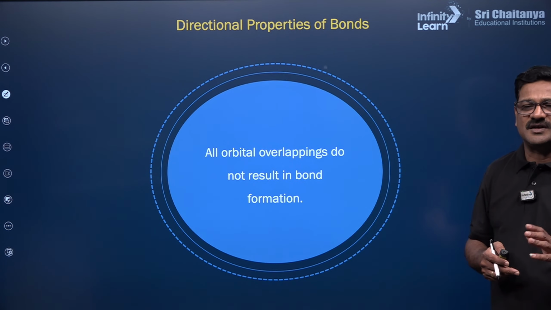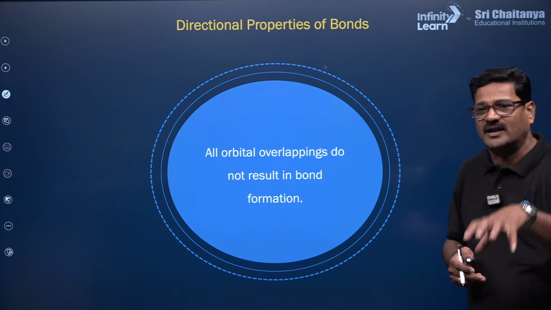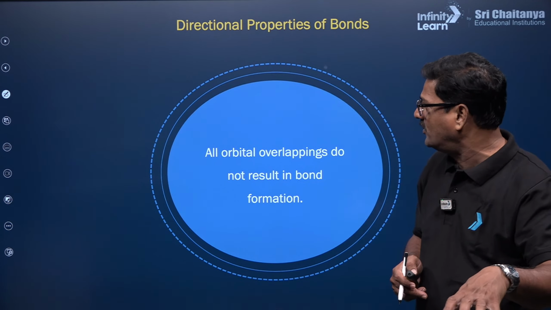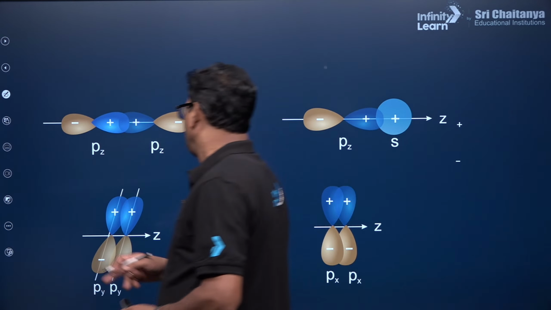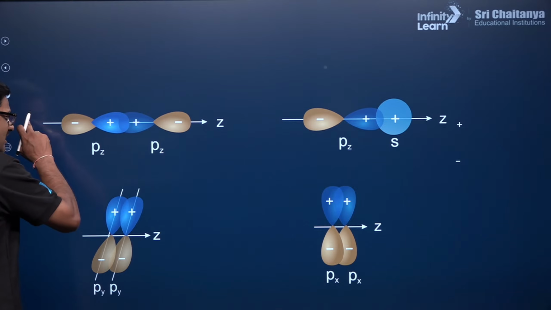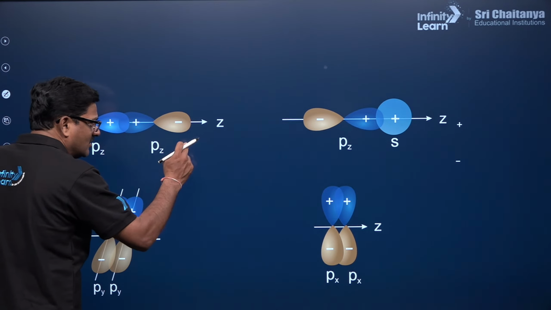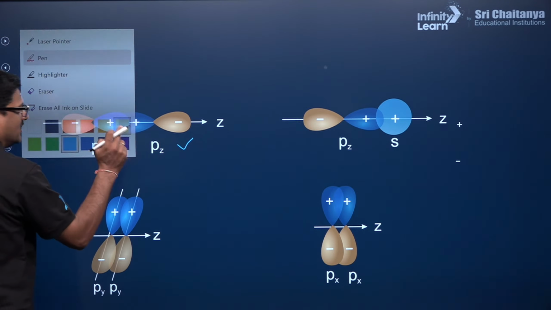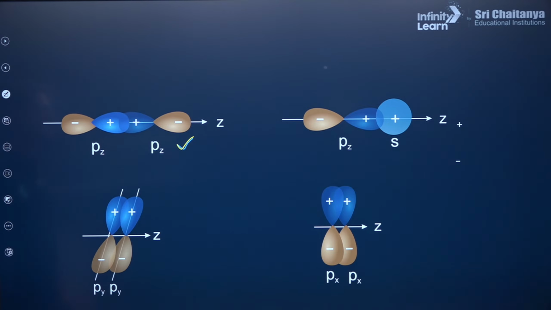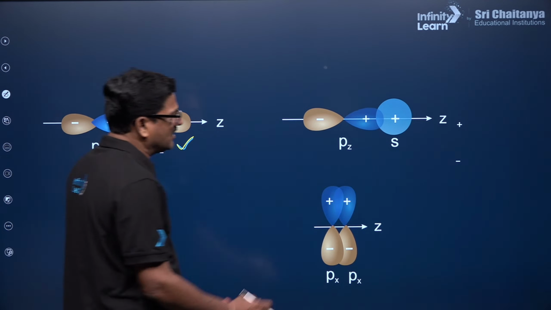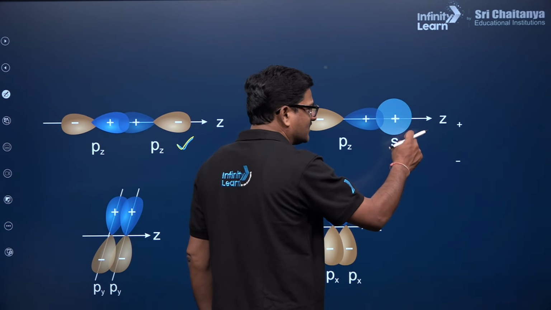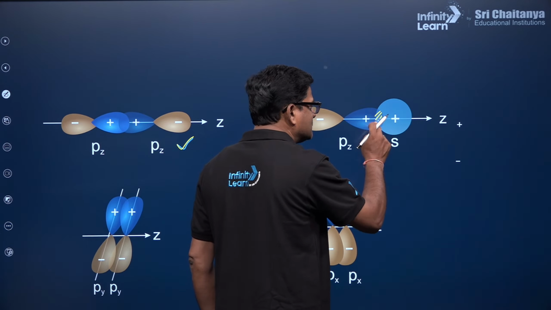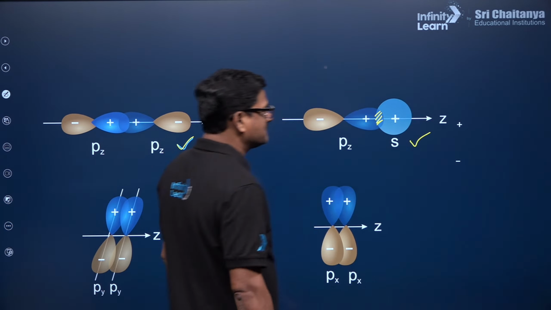Only those orbitals with the appropriate direction can participate in the bonding. If pz orbitals are in the same direction, they will participate, and that is proper overlapping. And pz orbital and s orbital, s is non-directional, so bonding between the two is possible.